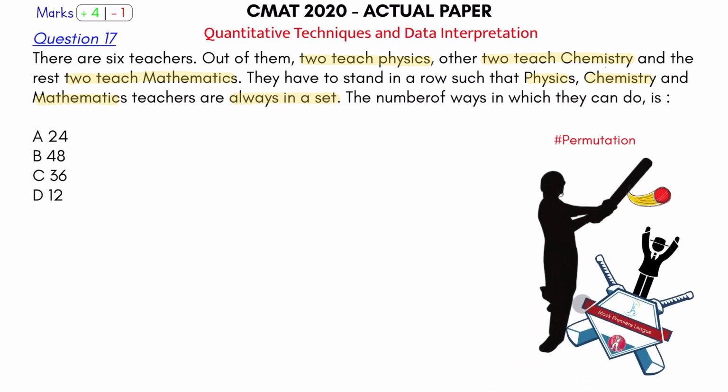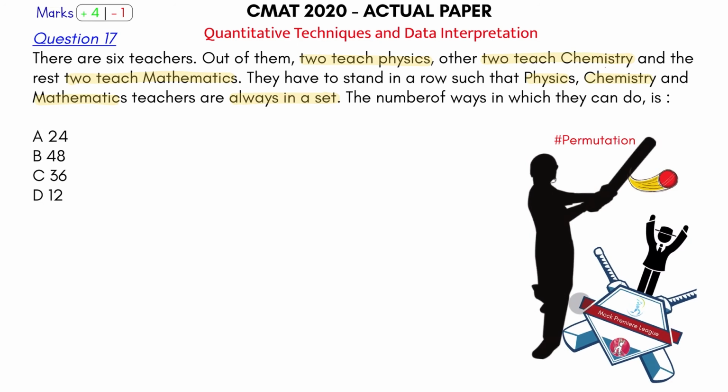Okay, in case you are wondering how is this a sixer, because if you know the basics of permutation, how do you make people in a group? The first problem that we have solved in YouTube classes, how do you make 6 boys and 6 girls sit together? Okay, 12 people are sitting on a chair, so you make them as a group. So how can physics, chemistry and mathematics teachers be together? You make them as a group. So let's present this. Say this is P1, physics teacher 1, P2, second physics teacher, and let's put here C1, chemistry teacher 1, C2, second chemistry teacher, and M1, which is mathematics teacher 1, and M2, second mathematics teacher.